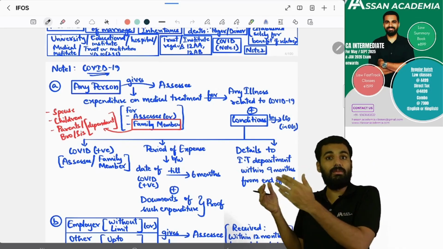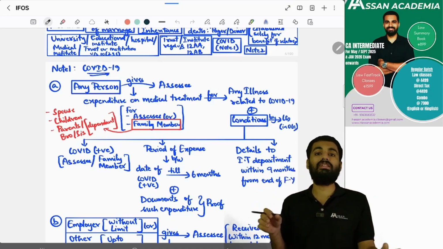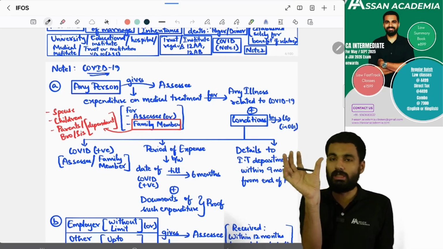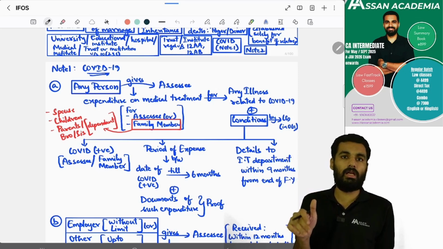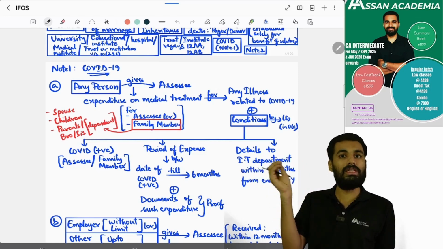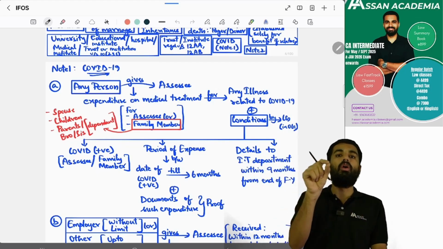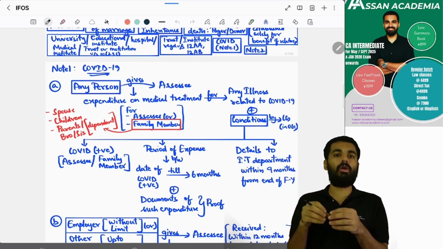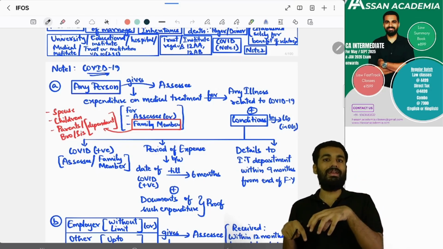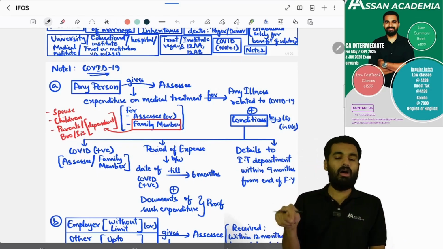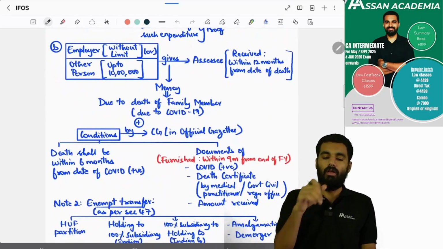So what if the 7th month expenditure is also included? If the 7th month expenditure is also included, then up to 6 months it is exempt. It will not be chargeable as income from other sources. But more than 6 months, it will be taxable. And to the income tax department, you have to give all those documents showing that you have COVID-19, and all this expenditure is for COVID-19 treatment, all the bills and all. Yes, within 9 months of the end of the financial year, you have to give it to the income tax department.